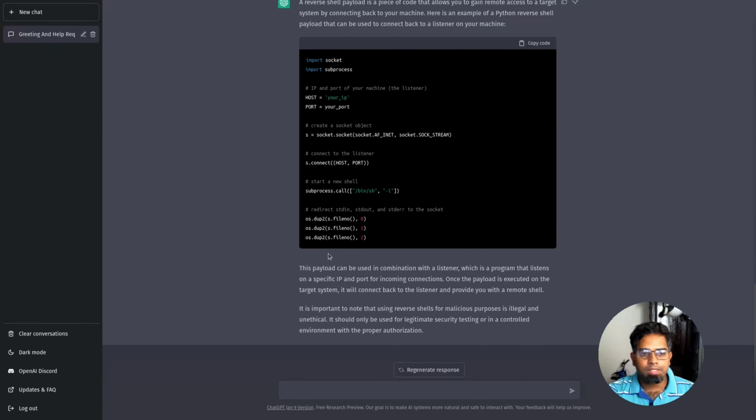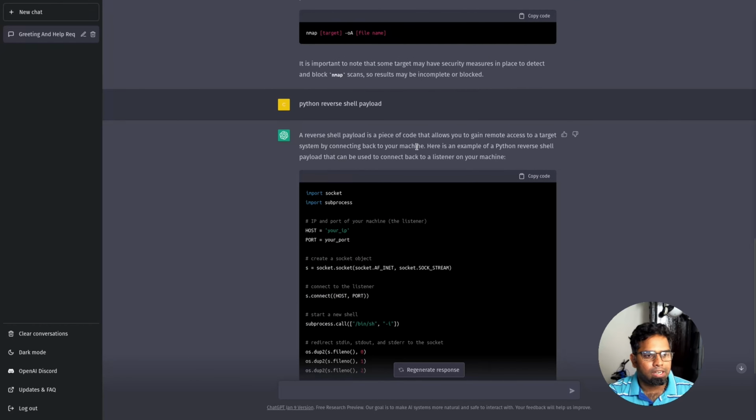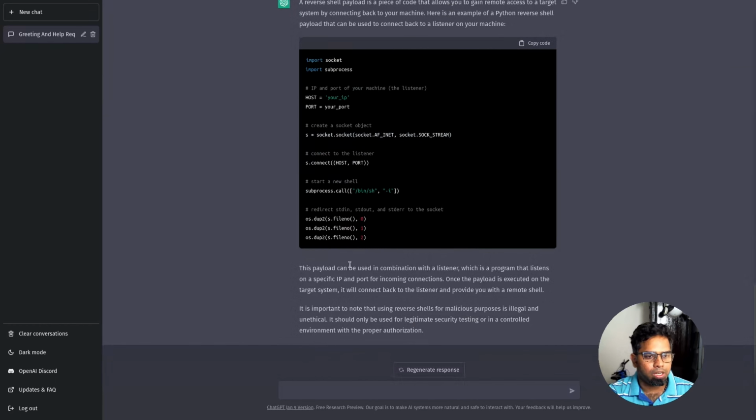So you can see that I have received the Python reverse shell payload code. All I need to do is copy and paste it. And again, it gives me a little description about what this payload does and everything. So it's easy.